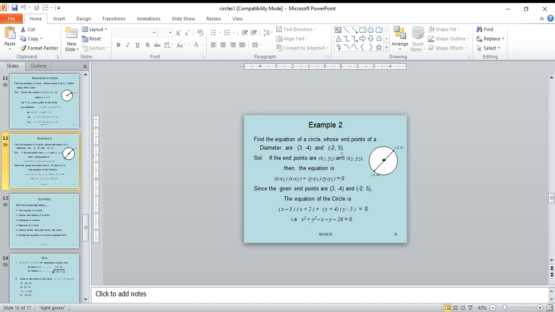(x minus 3)(x plus 2): x into x is x square, minus 3x plus 2x is minus x, 3 into 2 is minus 6. So x square minus x minus 6. And y into y is y square, plus 4y minus 5y is minus y, so y square minus y. 4 into 5 is minus 20, minus 20 minus 6 is minus 26.